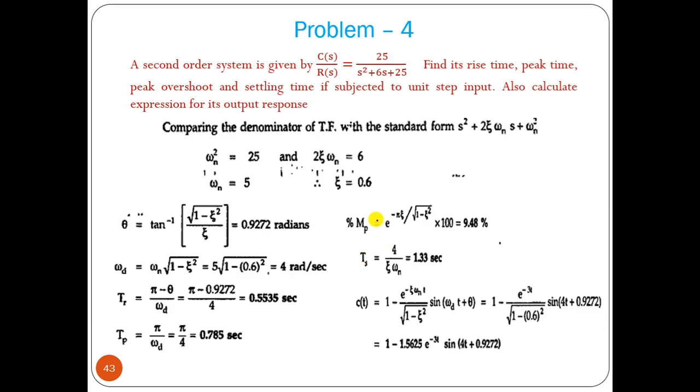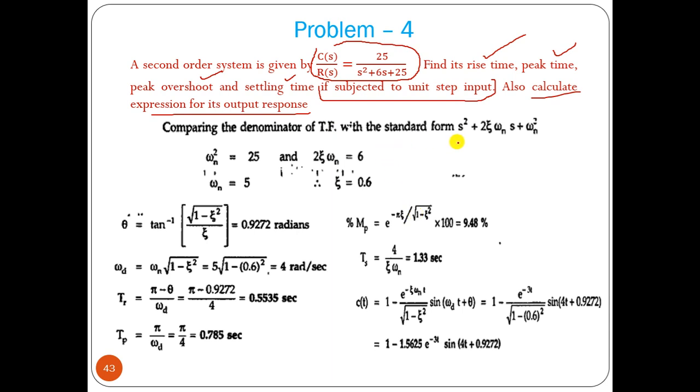Now let us solve another type of problem that they can ask you. A second order system is given by this particular transfer function. Find the value of rise time, peak overshoot and settling time if subjected to a unit step input. We can also calculate the output response, which we have already calculated from the transfer function. Now we have to find rise time, peak time, peak overshoot and settling time. These are the extra points we have to cover now.